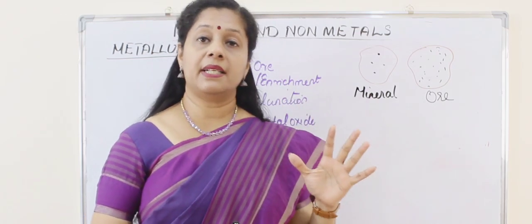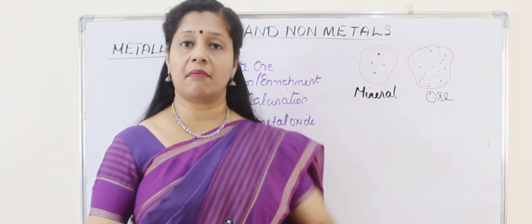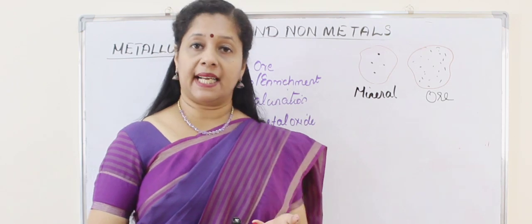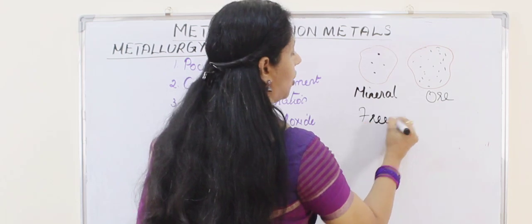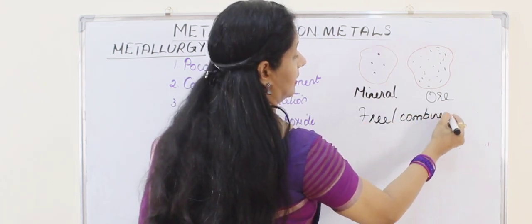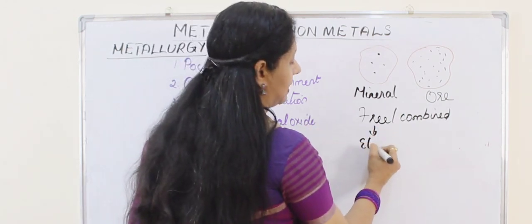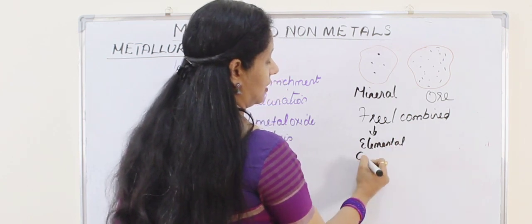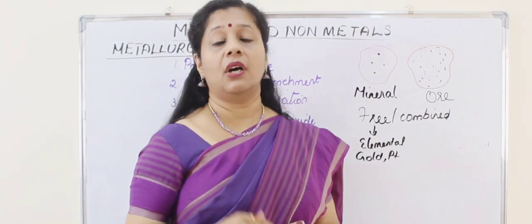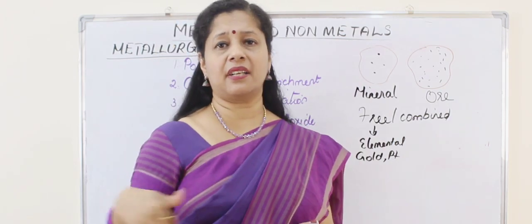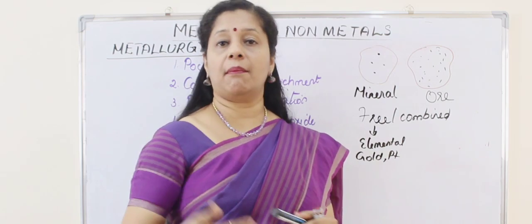So there are different elements and we learned their reactivity series. Some are very reactive, some are moderately reactive, some are least reactive. So depending on their reactivity, the elements may be found in the free state or combined state in the earth. That means naturally they are either found in the free state. Free state means elemental state. For example, gold, platinum. These elements are unreactive. They don't react at all, or they are at the bottom of the reactivity series. So they don't react with anyone. So we find them as such, gold or platinum only. It is not combined with anything else.